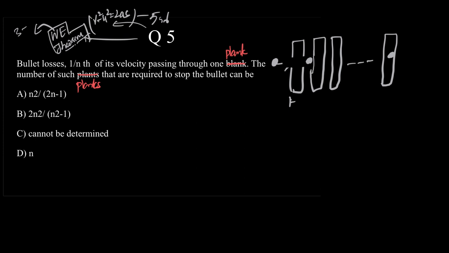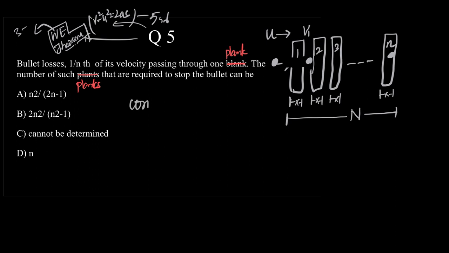Let the thickness of one plank be x. Let the thickness of the final plank also be x. So what is the thickness of one plank? x. Let there be a total of capital N planks. So this is plank 1, this is plank 2, this is plank 3, this is plank N. u is the velocity with which it is entering plank 1. v is the velocity with which it is leaving plank 1.